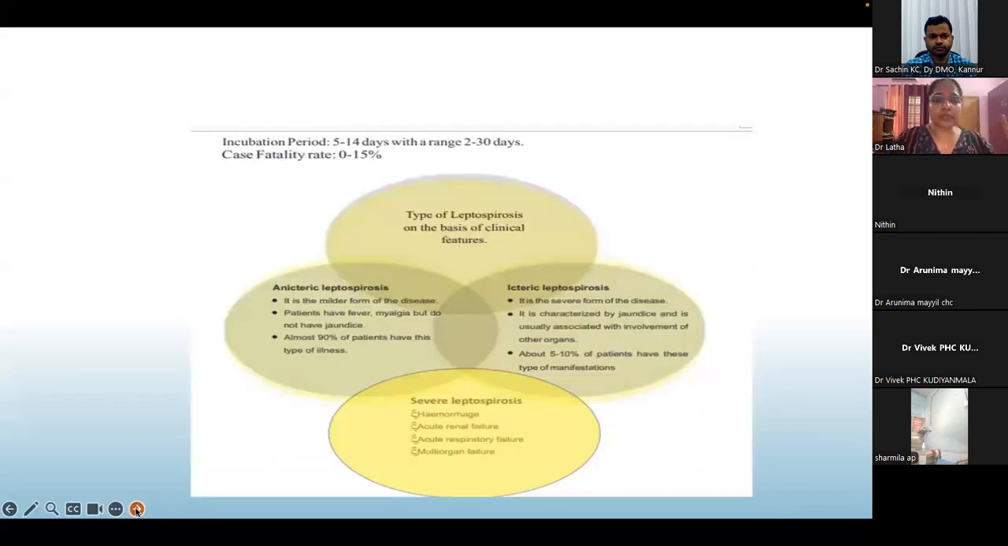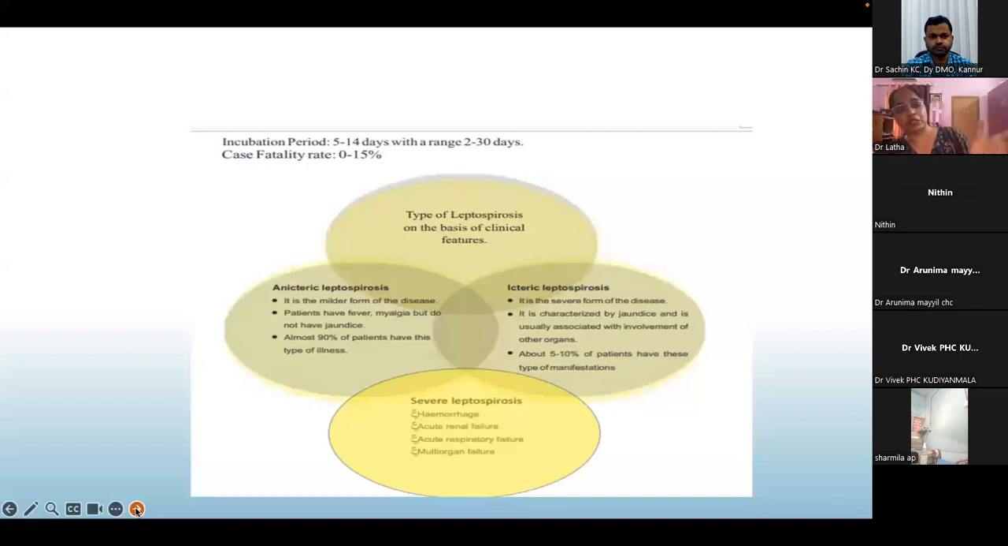So the incubation period is 5 to 14 days with a range of 2 to 30 days. Again, here the case fatality is 0 to 15%. So the types, we can divide it as anicteric leptospirosis, icteric leptospirosis, and severe leptospirosis. Anicteric is a milder form of the disease. Patient will have fever, myalgia, do not have jaundice. So almost 90% of the patients have this type of illness.